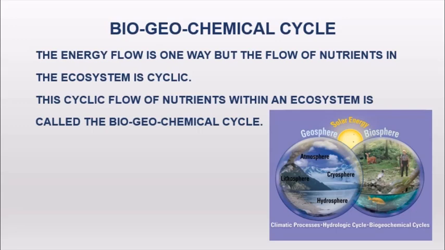Now in a biogeochemical cycle, an equilibrium is necessary, that is, a balance is necessary. Nutrients which are necessary for the growth of organisms are continuously transferred from the abiotic to biotic factors and biotic to abiotic factors. Any imbalance in the cycle will break the link between the biotic and the abiotic factor. Therefore, equilibrium is necessary to maintain the link between the biotic and abiotic factors.